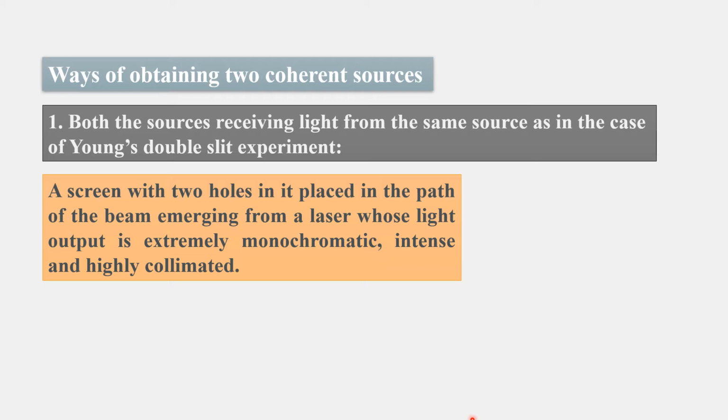Monochromatic light means single colored, like the laser light you might have seen as red or green. It is intense, highly intense, and unidirectional. Collimated means it is unidirectional. That is very necessary, and we are using two holes to pass this beam through. The beam passes through these two holes and acts as two sources once again.